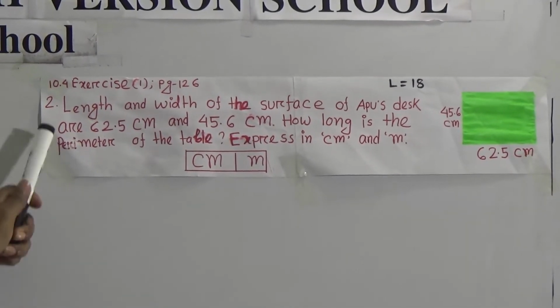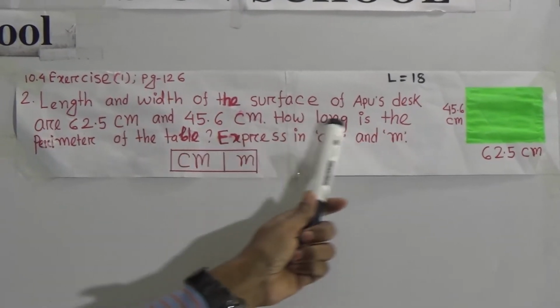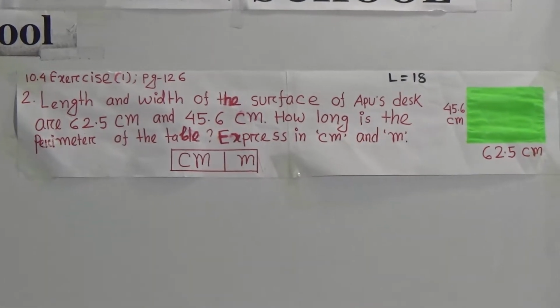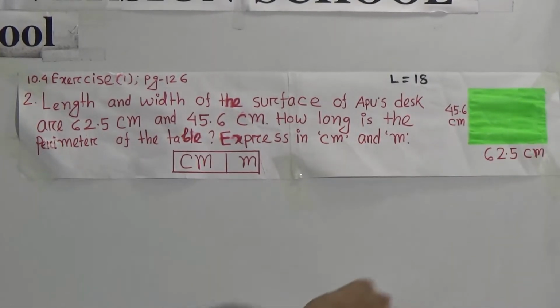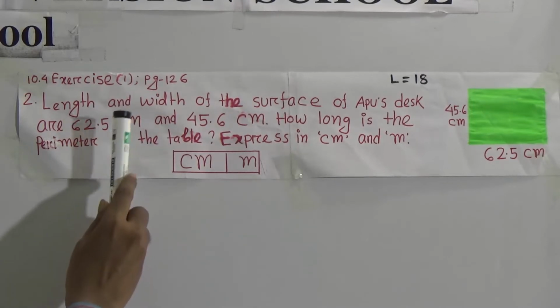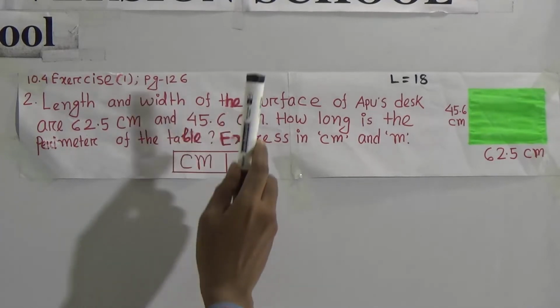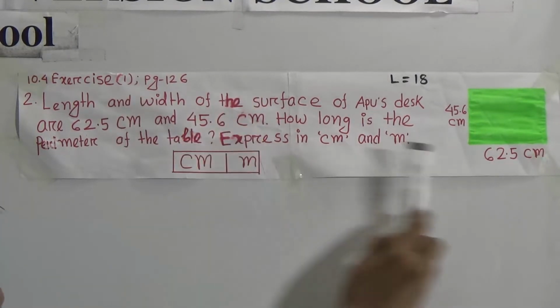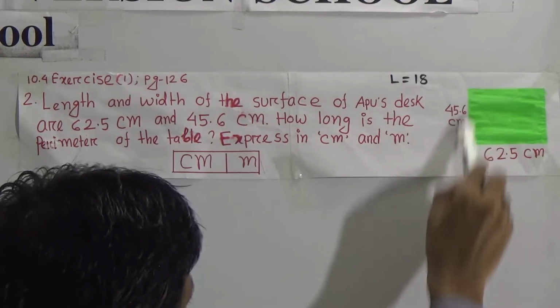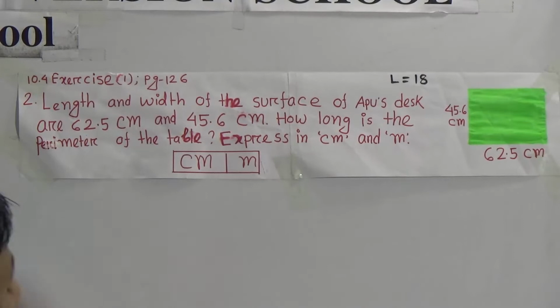Look, question number 2: the length and width of the surface of the table. You see, this is the table, 62.5 centimeter, that means this is the length, and 45.6 centimeter, and this is the width. This is the length and this is the width. Now how long is the perimeter of the table?